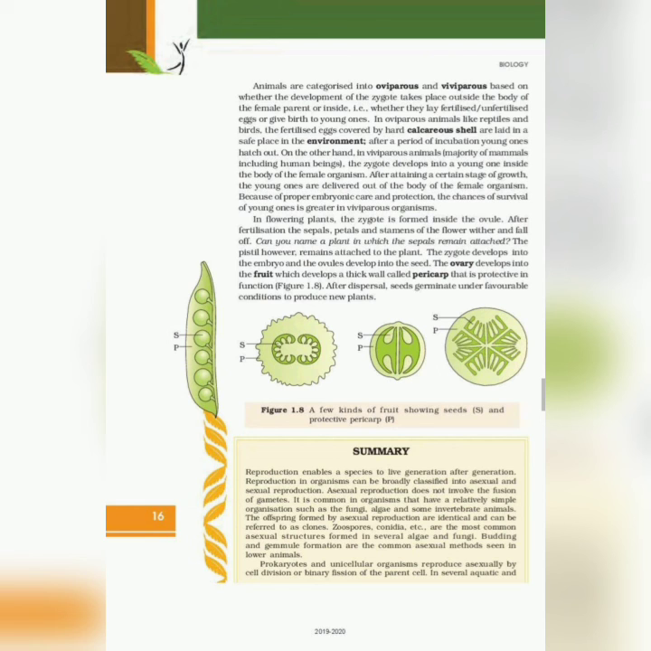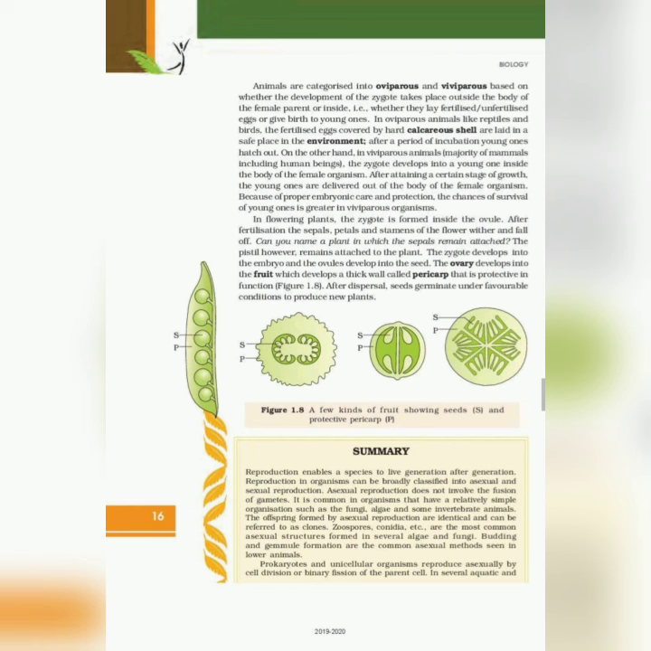On the other hand, in viviparous animals, the majority of mammals including human beings, the zygote develops into a young one inside the body of the female organism. After attaining a certain stage of growth, the young ones are delivered out of the body of the female. Because of proper embryonic care and protection, the chances of survival of young ones are greater in viviparous organisms.